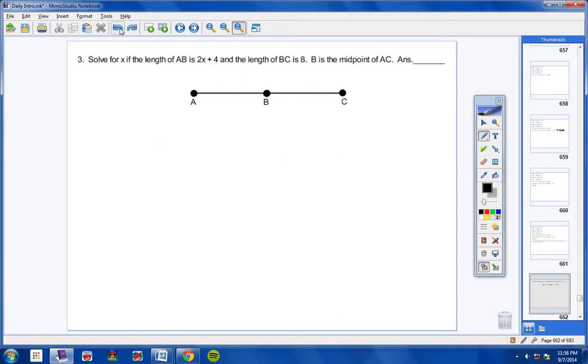Well, if that's the case, then think about it, guys. Look. Hold on 1 second here, students. If that's the case, then right here, I have 2x plus 4. And BC is 8, so I can take 2x plus 4 and set it equal to 8, because this segment here equals this segment over here. And so if I do that correctly, 2x plus 4 and 8, I will get that equation right there. 2x plus 4 equals 8.